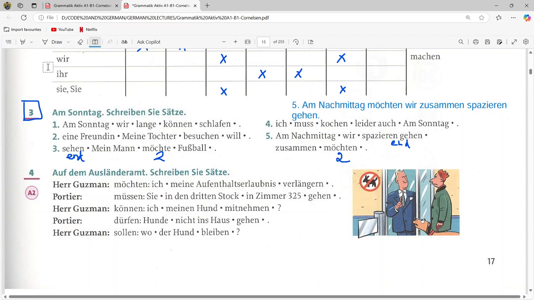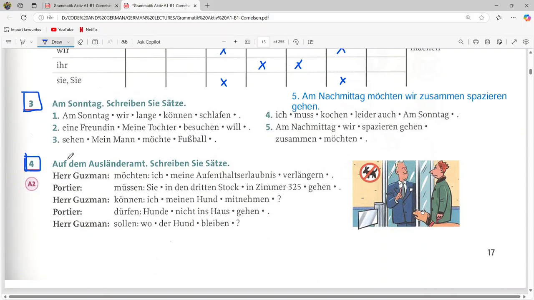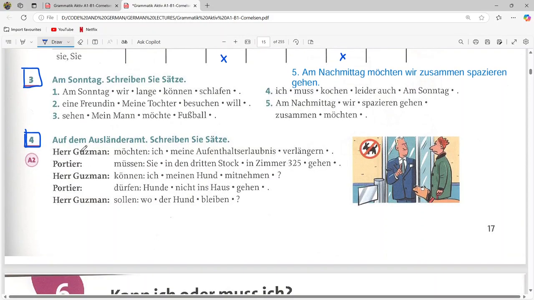Okay, so we have completed all the tasks of 3, and now let us do task 4. Task 4 is an A2 level task. Let us try to do it. Auf dem Ausländeramt schreiben Sie Sätze.